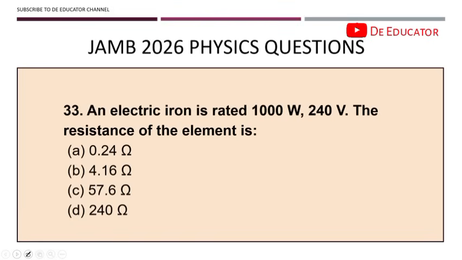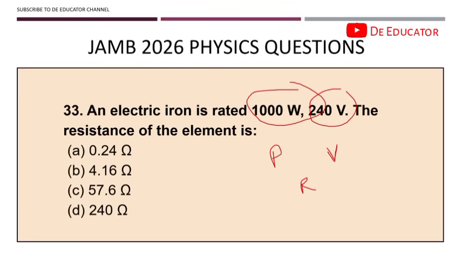All right, the next question: an electric iron is rated 1000 watts and 240 volts. The resistance of the element is what? This question is very simple. When you see watts, you already know it's power. When you see volts, you already know it is voltage. And once you see ohms, you already know you have resistance.